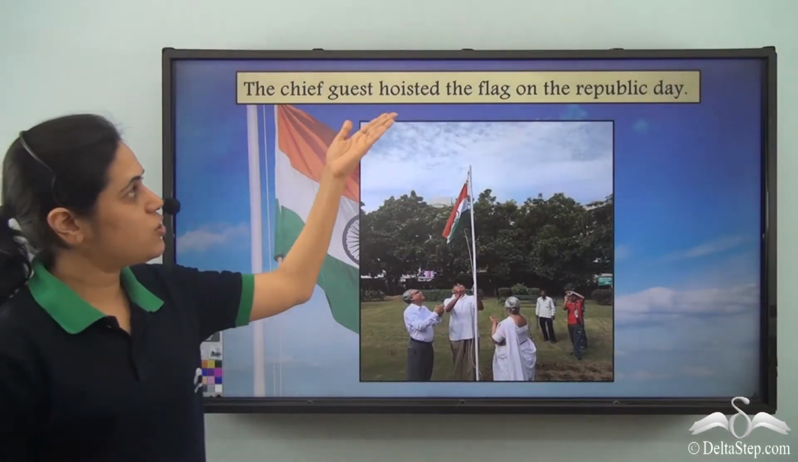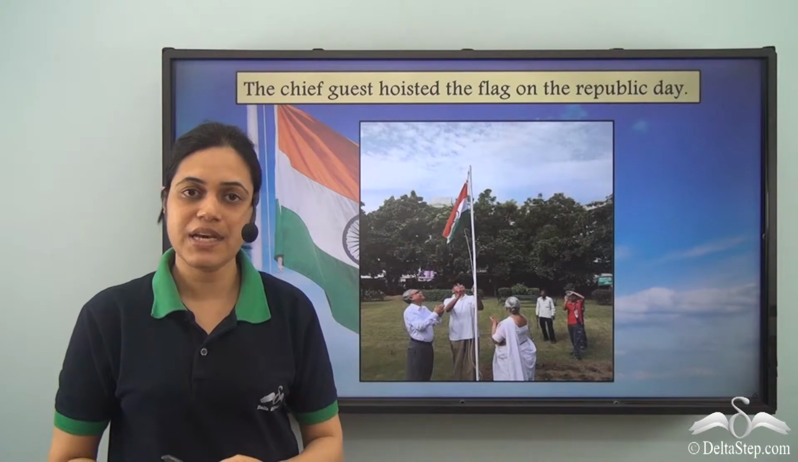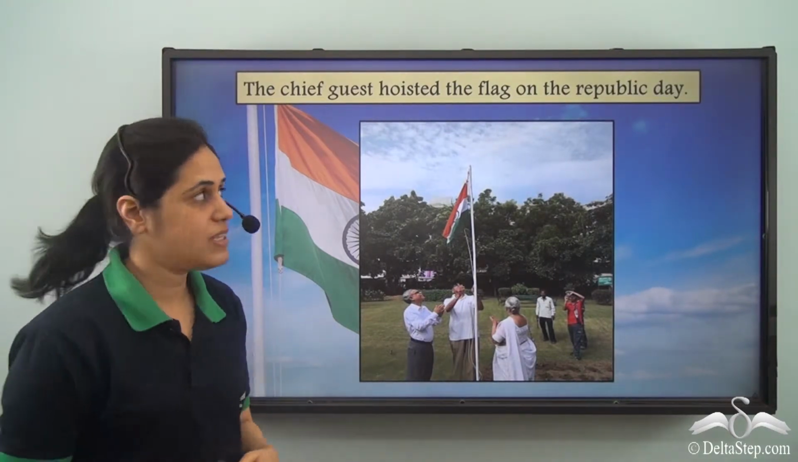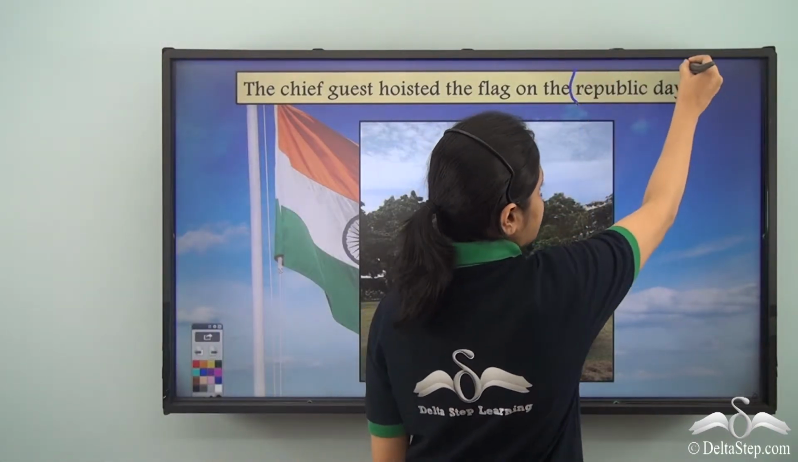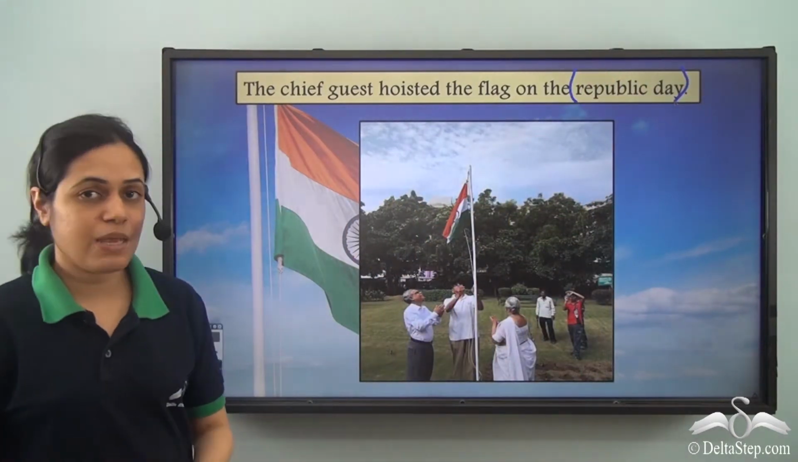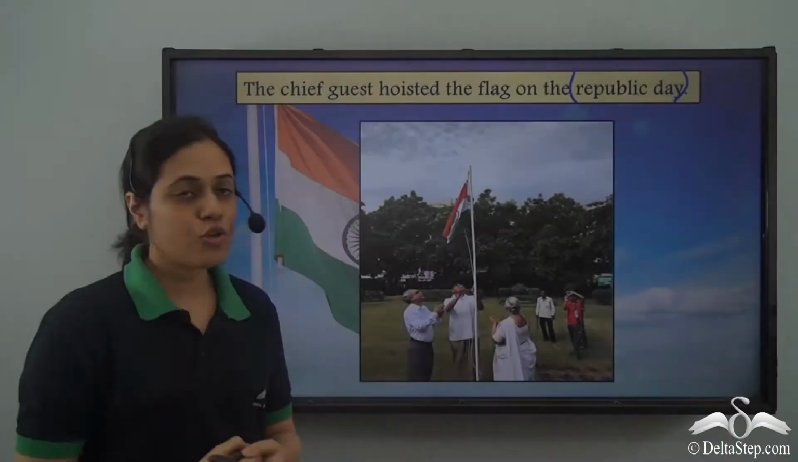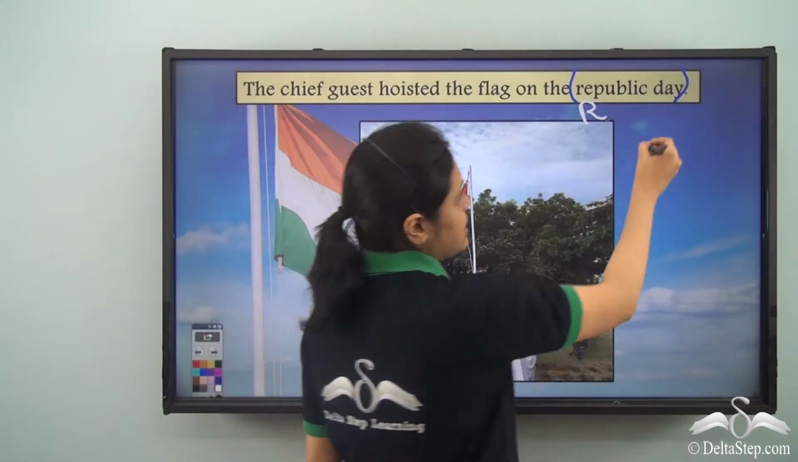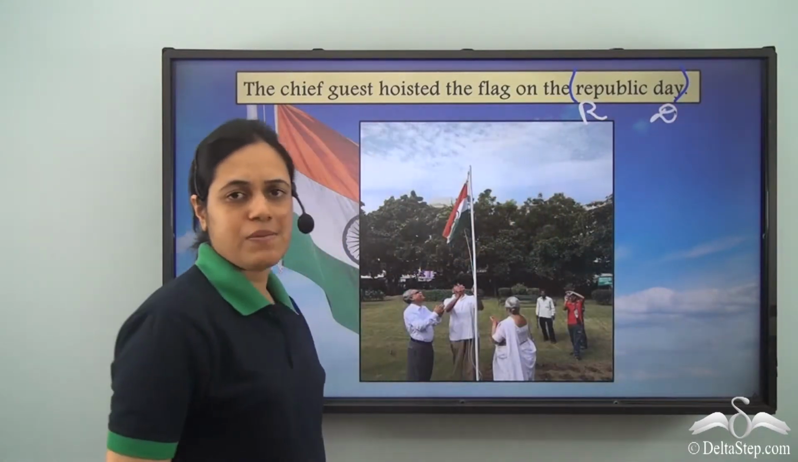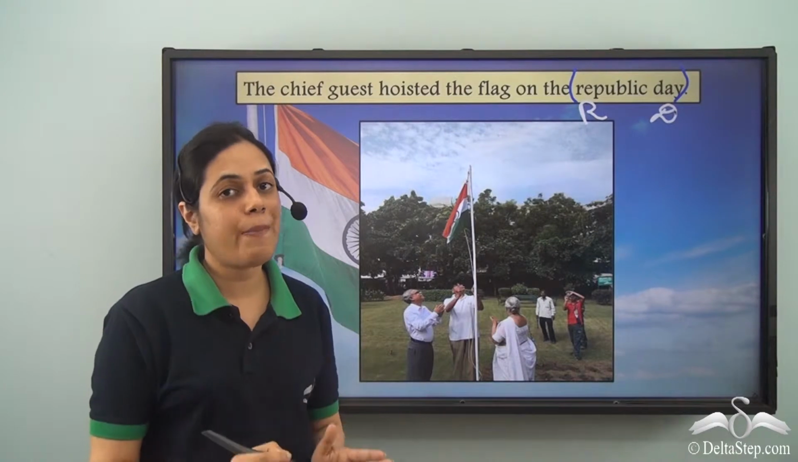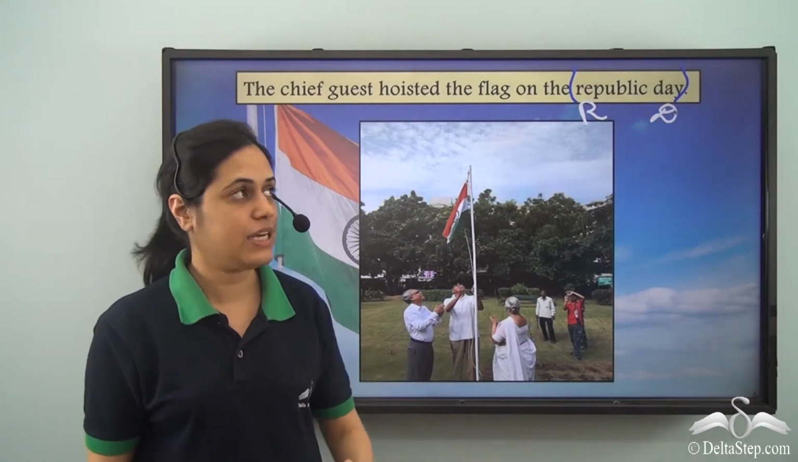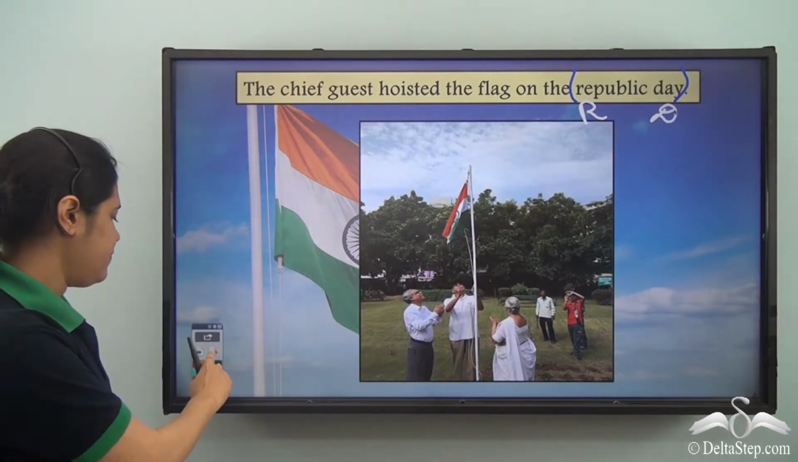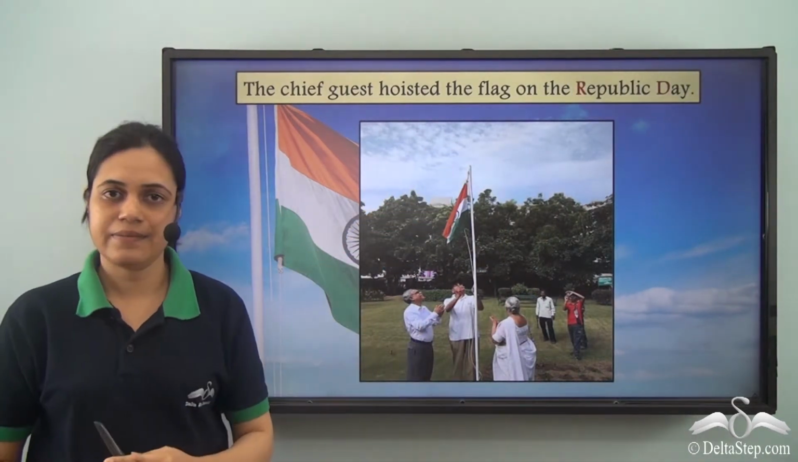The chief guest hoisted the flag on the Republic Day. What is the correct way of writing this sentence? Once again, Republic Day is the name of an important day. So R of Republic should be capital and D of day should be capital because day is also a part of the name Republic Day. So both the letters should be capitals. Republic Day.